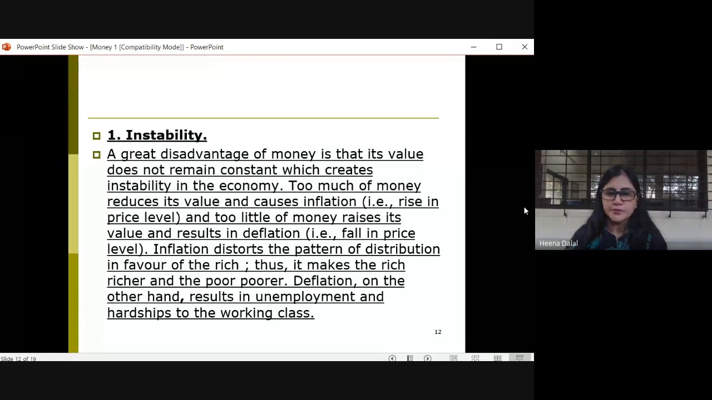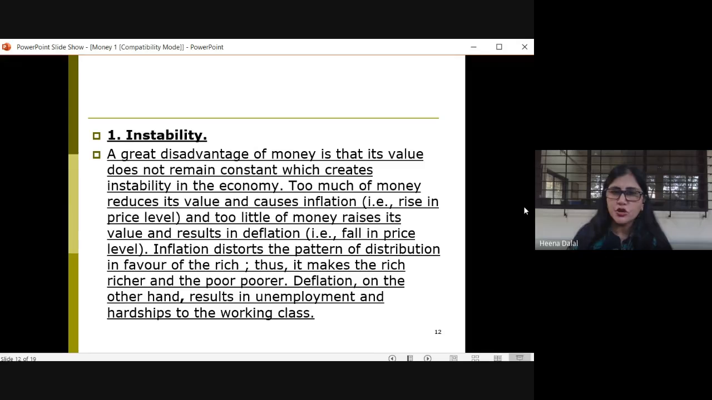That is a continuous rise in the price level. So too much money will reduce the value and too little money will raise its value. Rising price level leads to inflation and falling price level leads to deflation. Now, during inflation, the pattern of distribution of income is totally in favor of the rich class of the society.